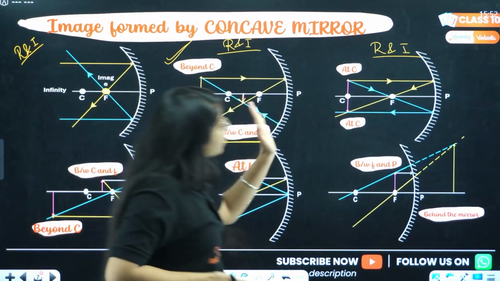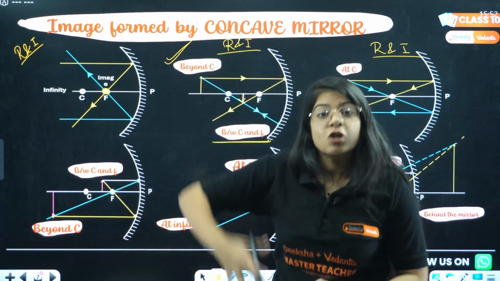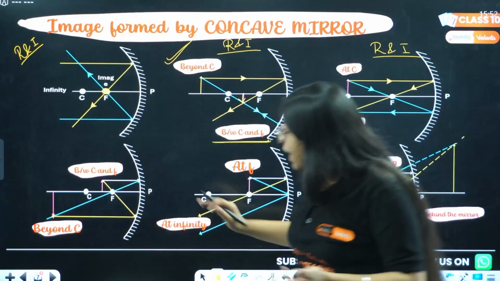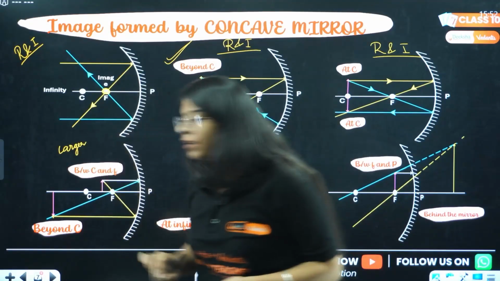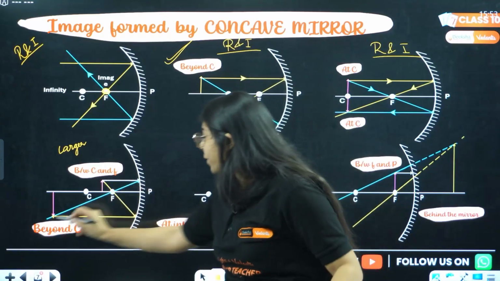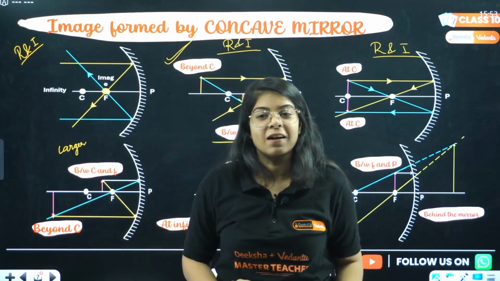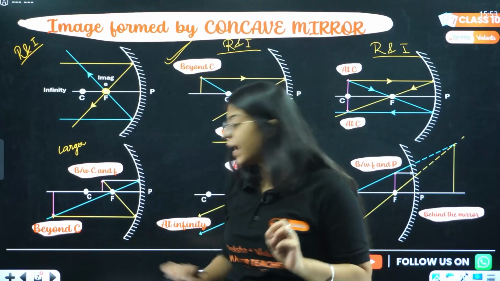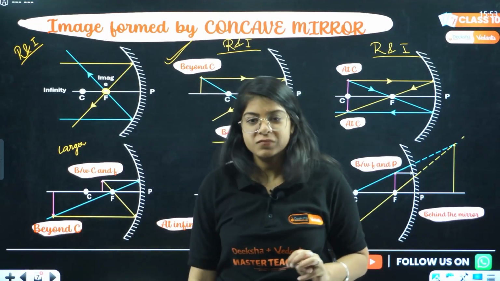Now, if we bring the object even closer to the mirror, between C and F, the size will increase even further. Here, the image will be larger than the object. Again, one ray goes parallel and passes through focus, another ray goes through focus and comes out parallel. This is also one more trick: the ray that goes through focus gets parallel back. Done.